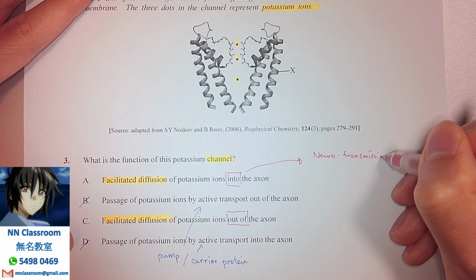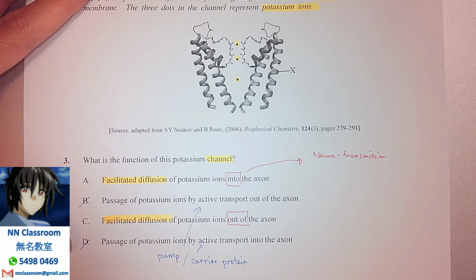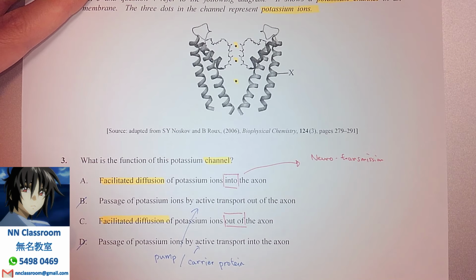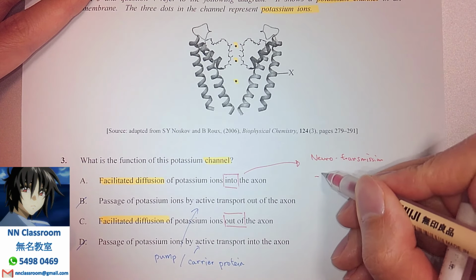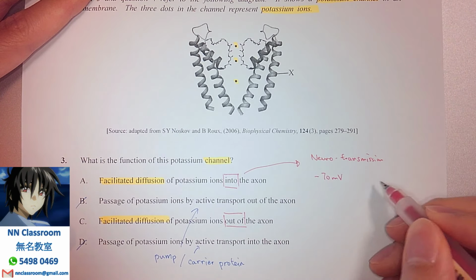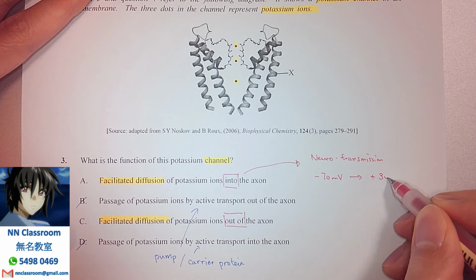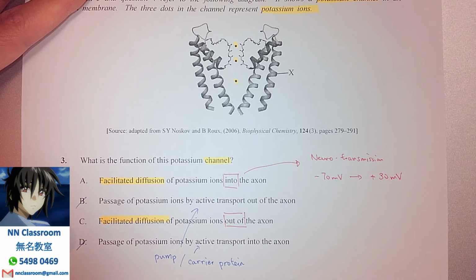If you still remember, in terms of the creation of the action potential, there are at least fundamentally 2 steps. The first step is that the cell potential, which starts at negative 70 millivolt, rises up to around positive 30 millivolt in our neurons.